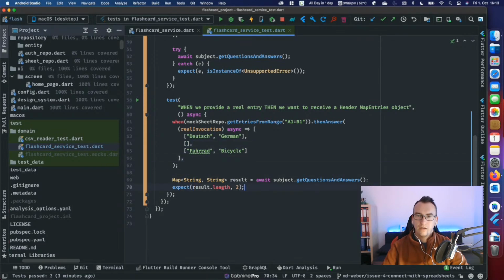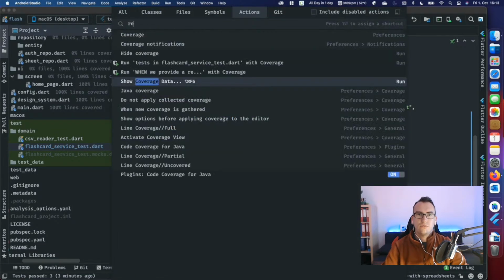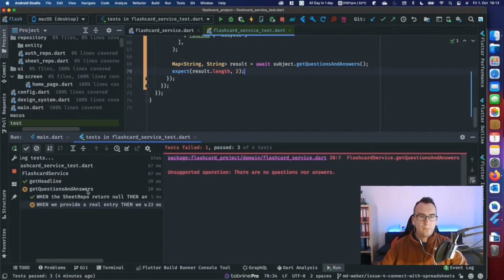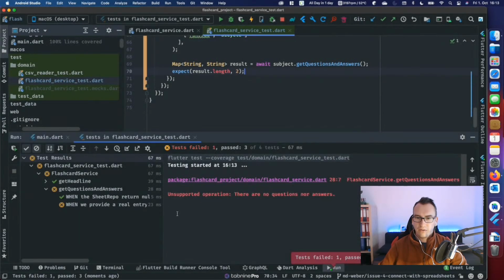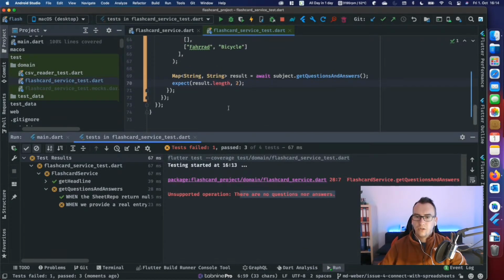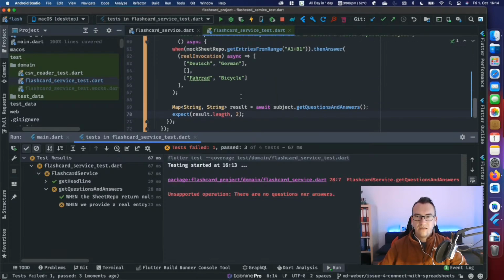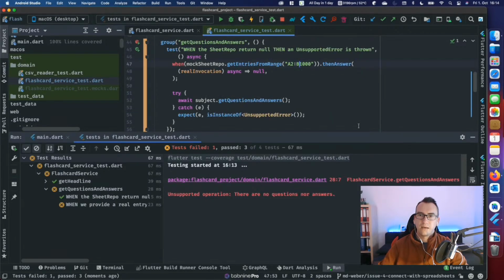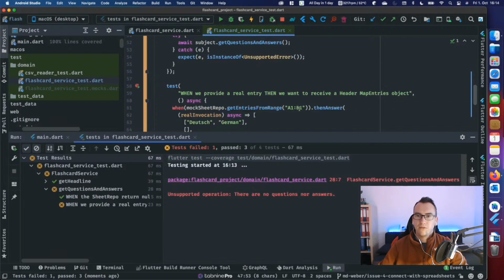We don't need that. So if we rerun that test, then with a bit of luck, yep, that was already running through. There are no questions nor answers, is the question, the unsupported operation, which seems to be a problem. On the other side, if we call that, we don't return anything still. So this stub is still active, so we have to replace that here.